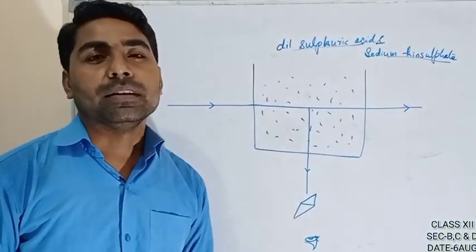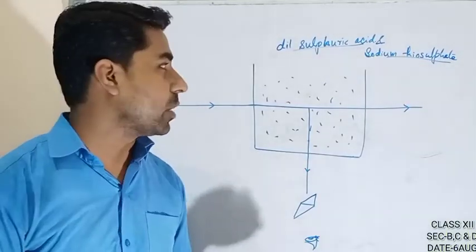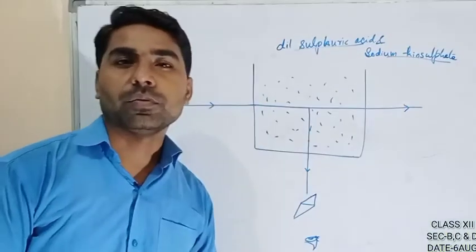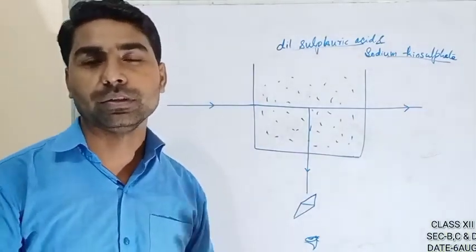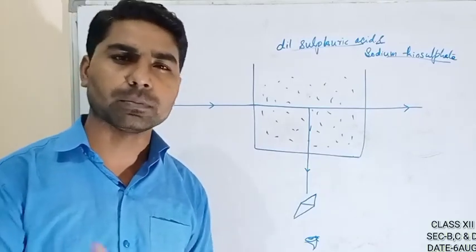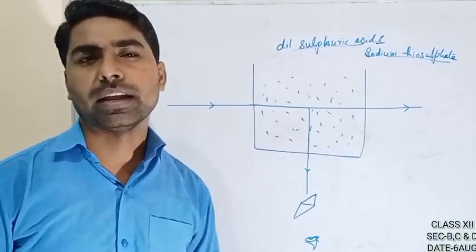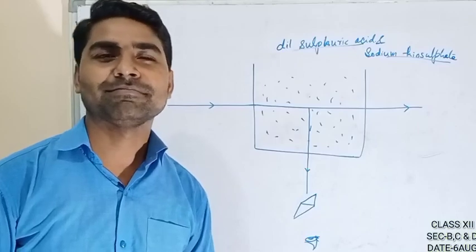There are some questions on this topic, the Brewster law. We will see them in the next lecture, or I think you can also do this question yourself. If you are facing a problem, inform me, or else we will go to the next chapter. So till then, thank you.